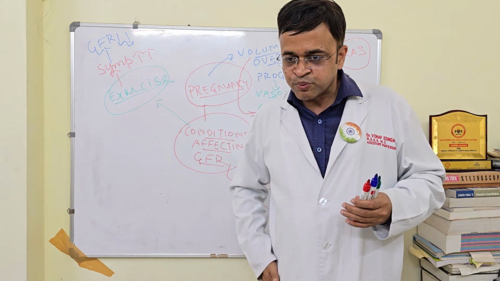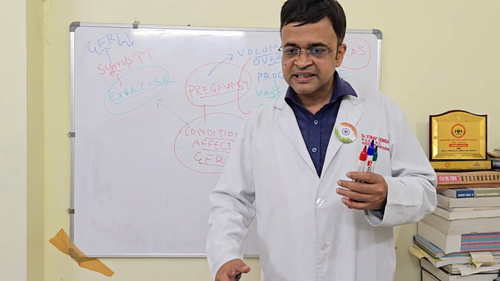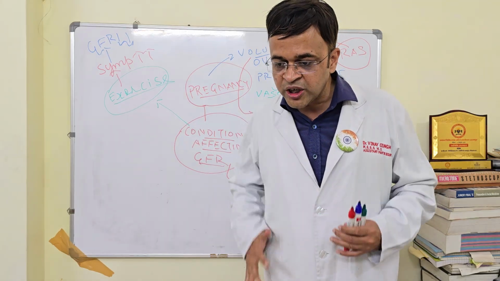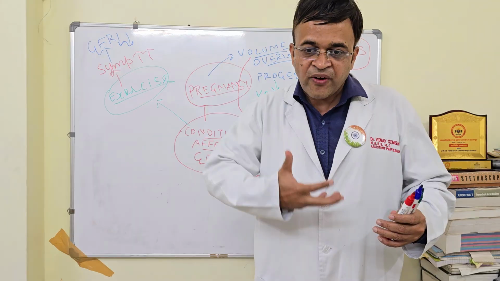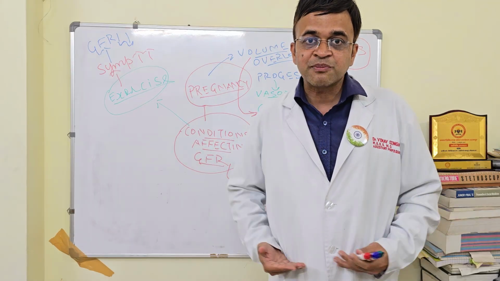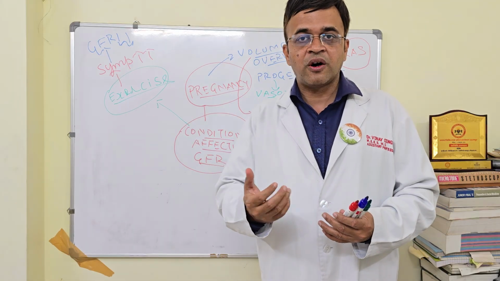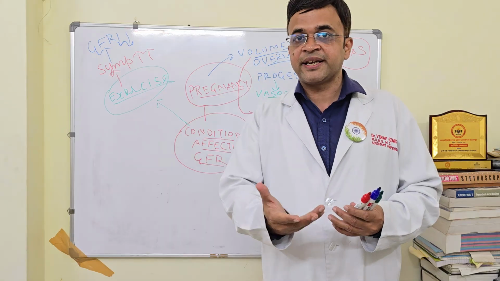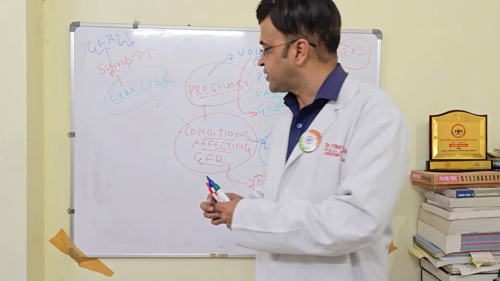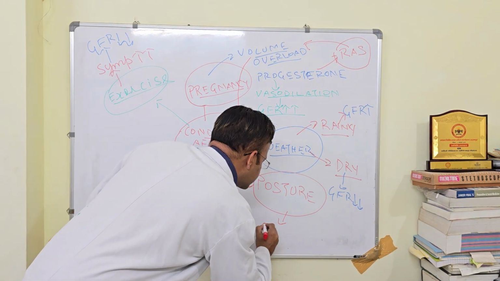If the blood gets pooled in the veins of my leg due to prolonged standing, the effective circulating volume is going to reduce. Because of the pooling of blood in my lower limbs, the kidney will also get less blood. So, because of the reduction in effective circulating blood volume, GFR will reduce. Posture in case of standing.